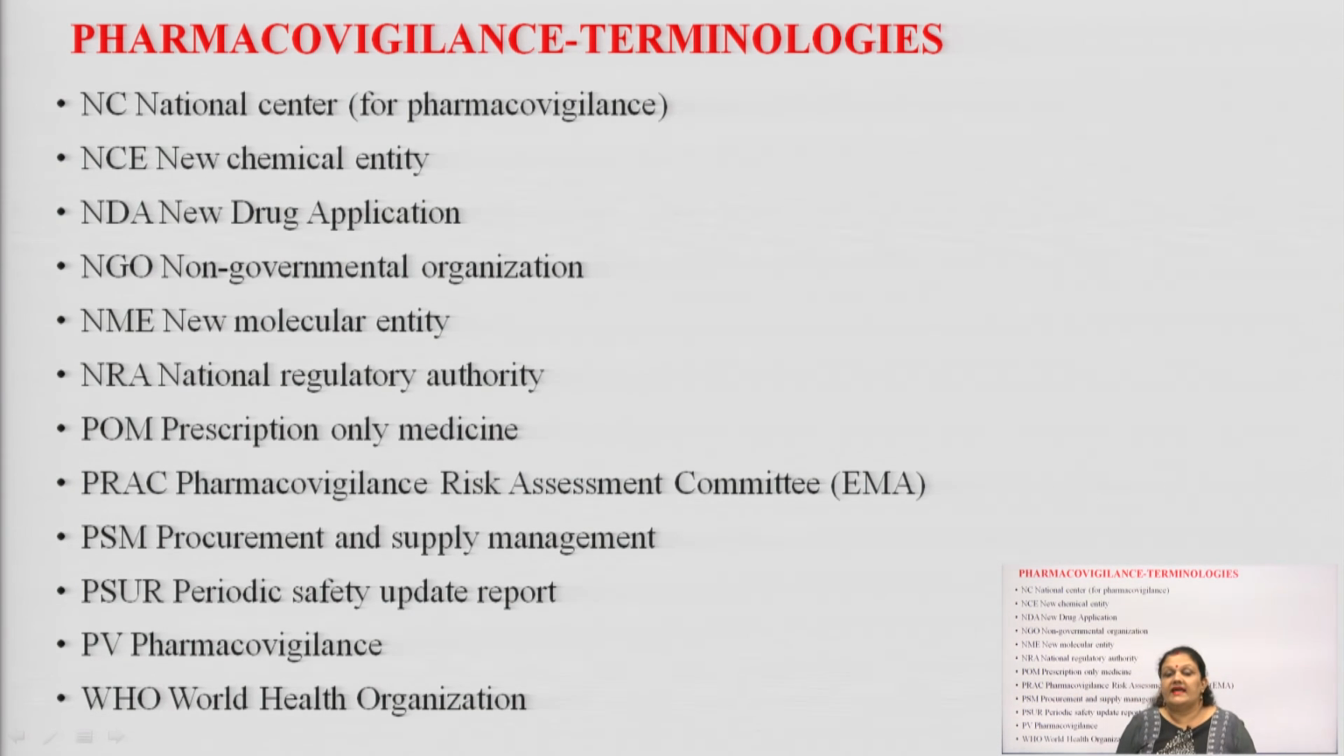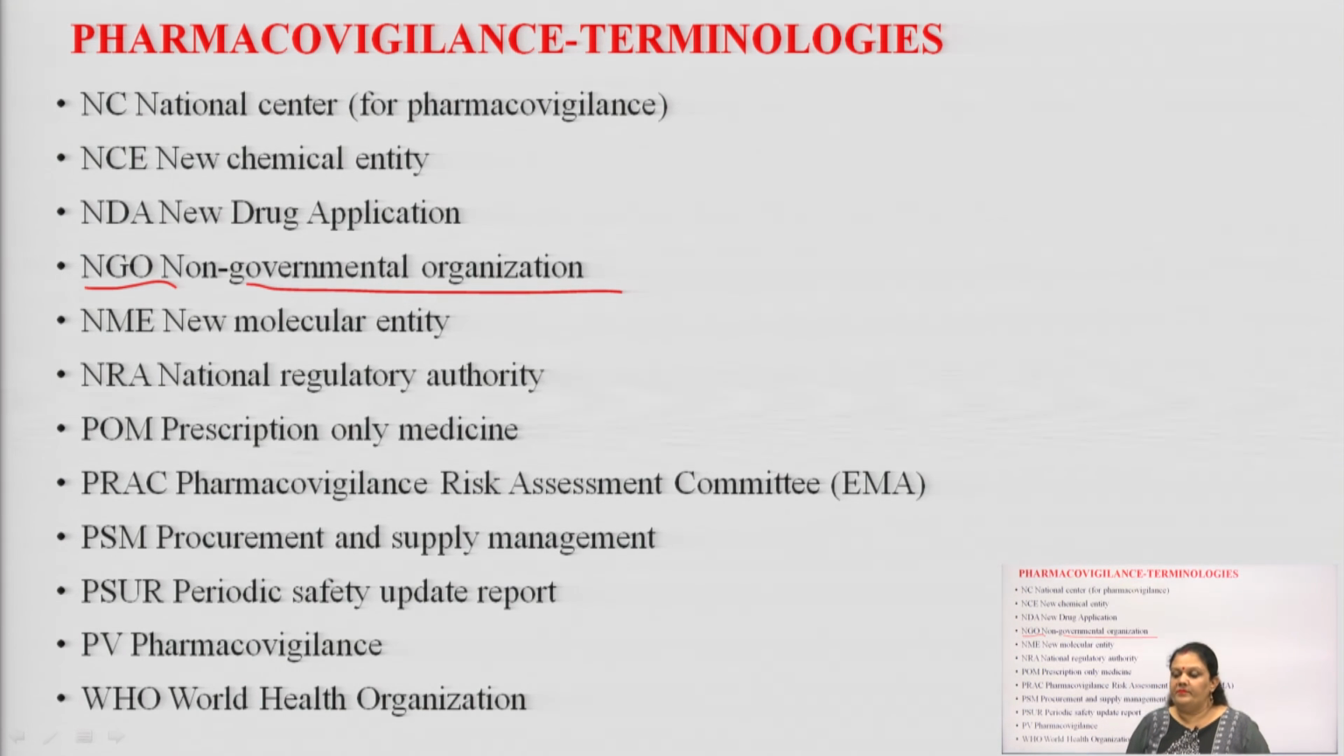Next is the NC, National Center for PV Studies. NCE, New Chemical Entity. NDA, New Drug Approval. NGO, you already know, non-governmental organizations. NME, New Molecular Entity. NRA, National Regulatory Authority. Then we have POM, meaning prescription only medicines, those classes of drugs or medicaments which you can get only by showing your prescription, which is given by the doctor.